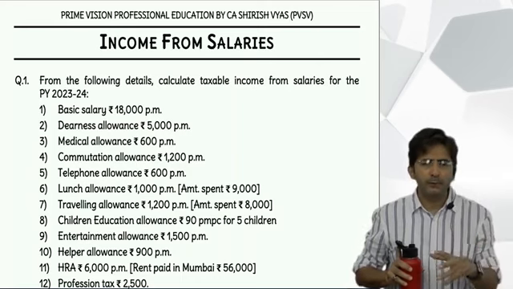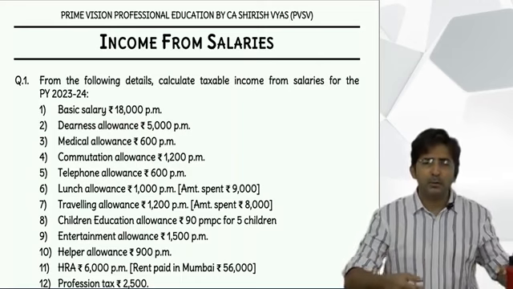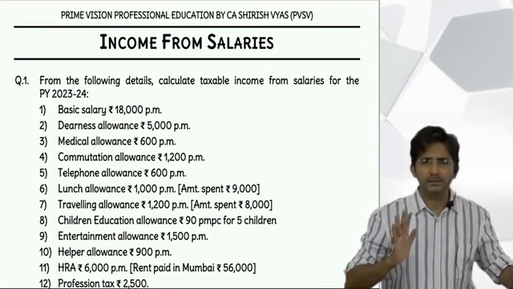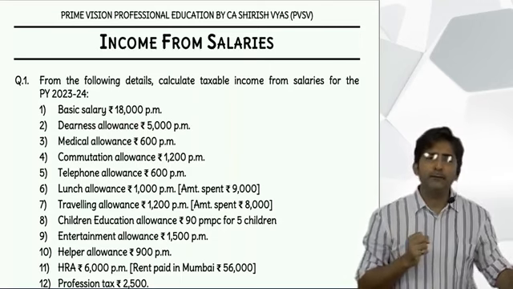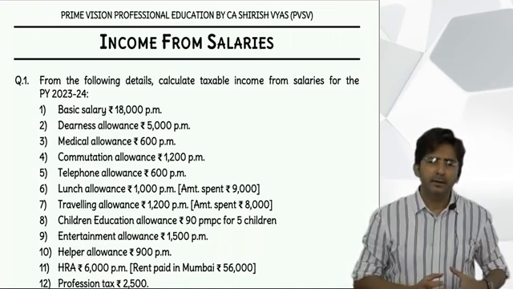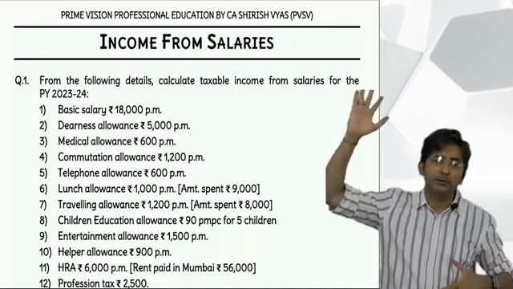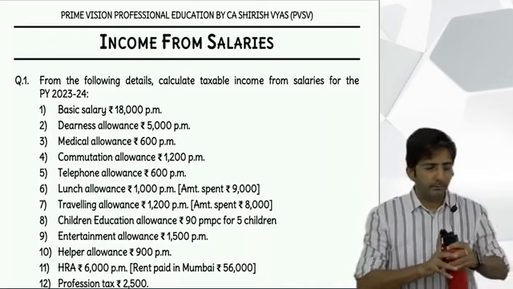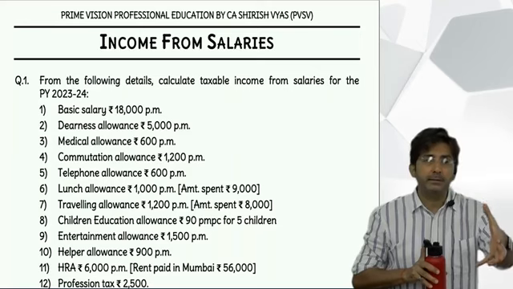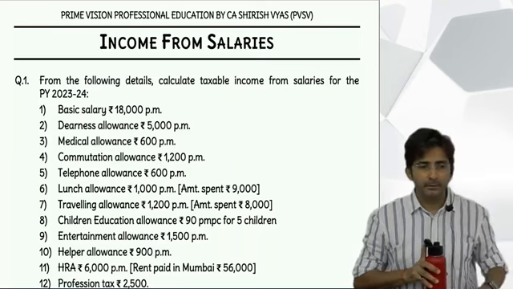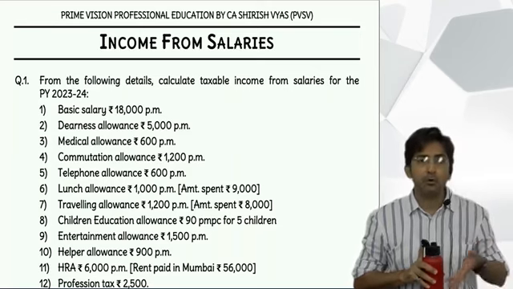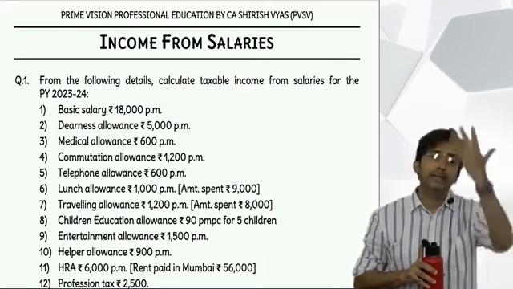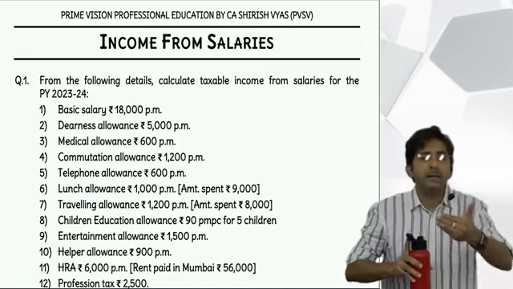My target is that a question should be solved as early as possible so that you get confidence. Otherwise, you will keep waiting for when the sums will come, and by the time we do the sums at the end, you forget all the theory, no point. Because in income tax, theory is big, sum is nothing. And especially salary theory is so big that it is not possible to complete the full theory and then do the sum. So I am going step by step.